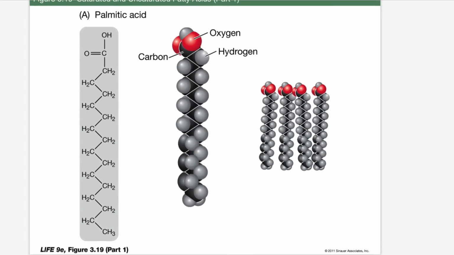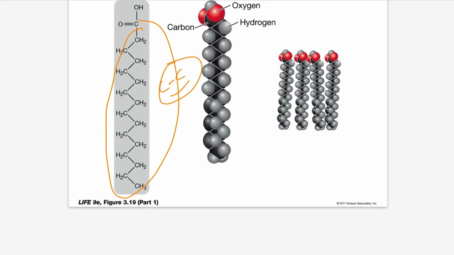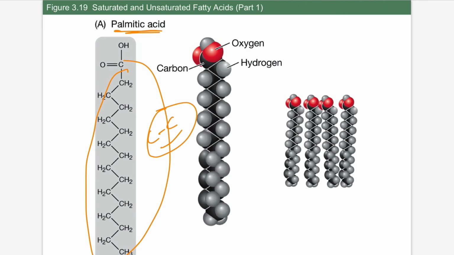And this is the diagram of how the saturated and unsaturated fats look. Here, first we take palmitic acid. The palmitic acid consists of all single bonds. We can observe all single bonds. These are all C-C single bonds, so it is purely saturated.